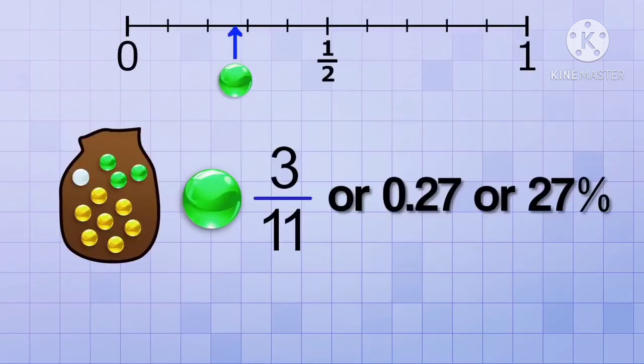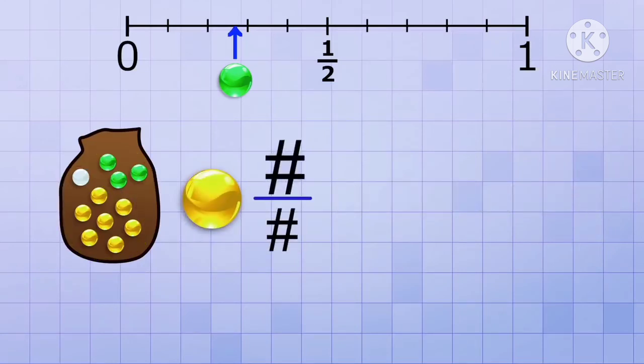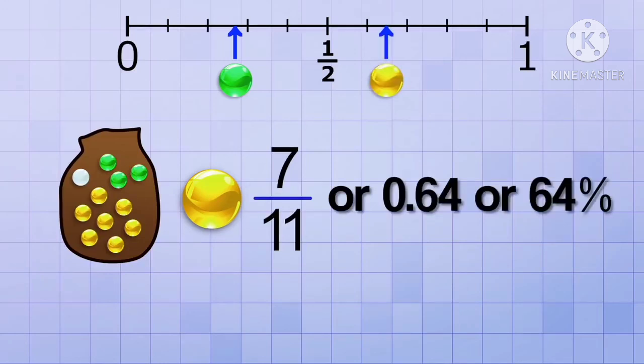That means it's unlikely. And that makes sense because you can see that it would be less likely to pull out a green marble than one of the other ones. Let's try this again for calculating the probability of pulling out a yellow marble. This time, the numerator of our fraction will be 7 because there's 7 yellow marbles. The denominator will still be 11 because there's still 11 marbles total. So the probability of pulling out a yellow marble is 7 over 11, or 0.64, or 64%. Another example of an event that's likely.